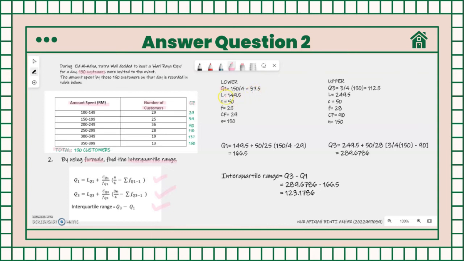And then the lower class boundary is 149.5, size class is 50, frequency is 25, cumulative frequency of the class before the quarter class is 39, and the n is 150. And then we put all the information in the first quartile formula and we will get